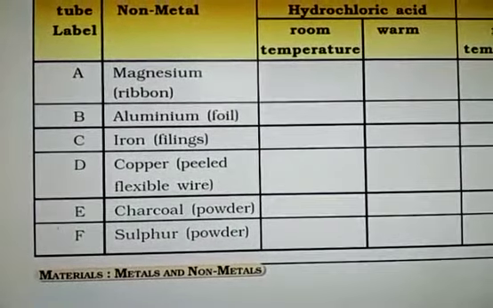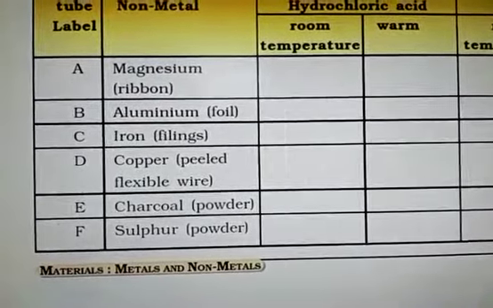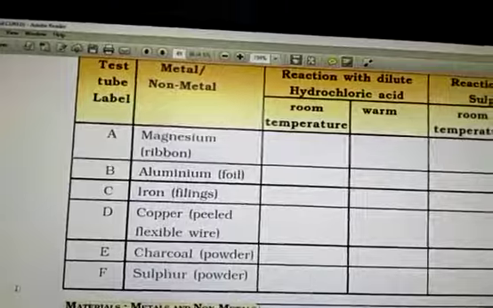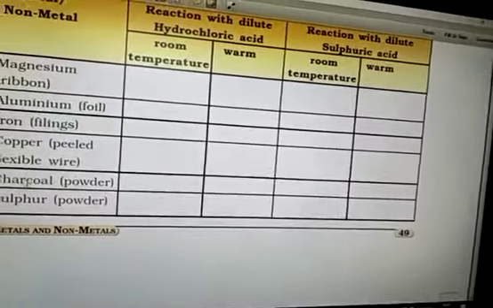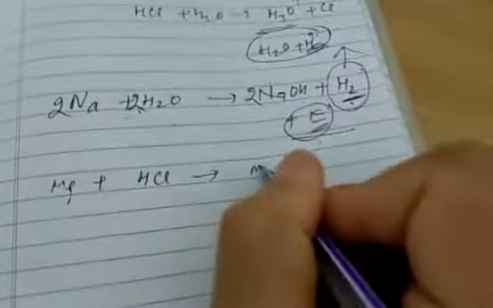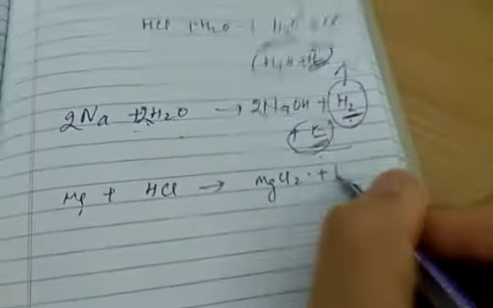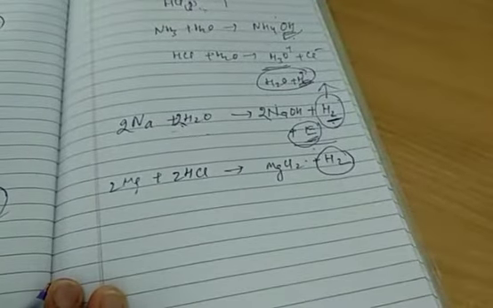In first case we add HCl in all, right? Magnesium reacts with HCl and gives magnesium chloride plus hydrogen gas. We can show that with the help of chemical equations. Magnesium plus HCl forms MgCl2 plus H2, 2Mg. So H2 gas will release in the form of colorless, odorless gas, right?